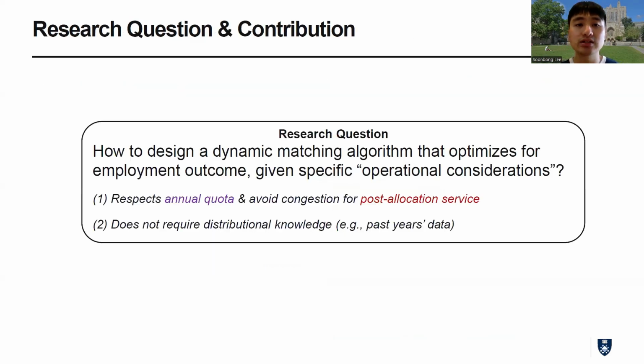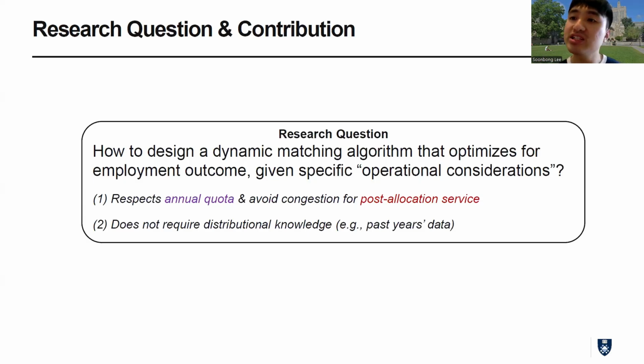Okay. So given these ingredients, our goal was to design a dynamic matching algorithm that can optimize for the employment outcome, but also incorporate specific operational considerations. Particularly, we want to respect the annual quota as much as possible, avoid congestion for post-allocation service, and fundamentally, we do not want to require distributional knowledge which comes from past years' data.